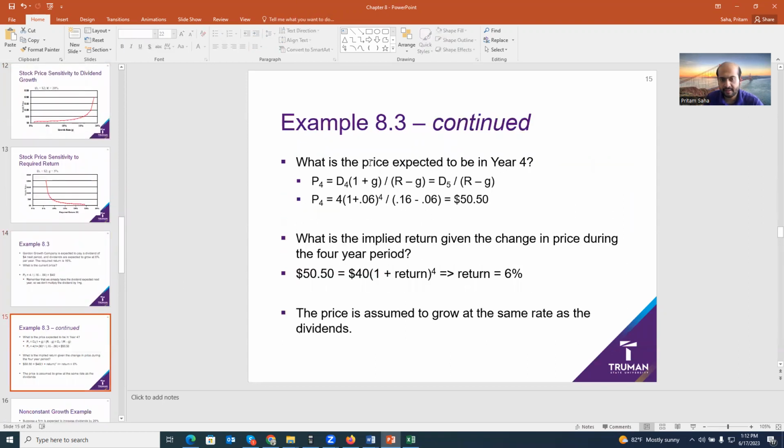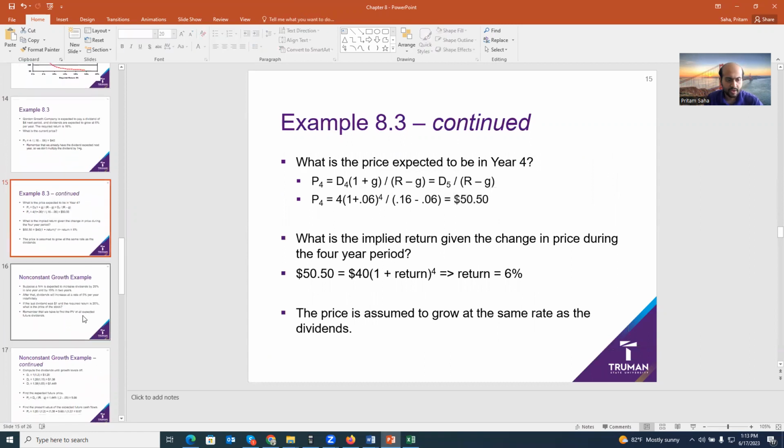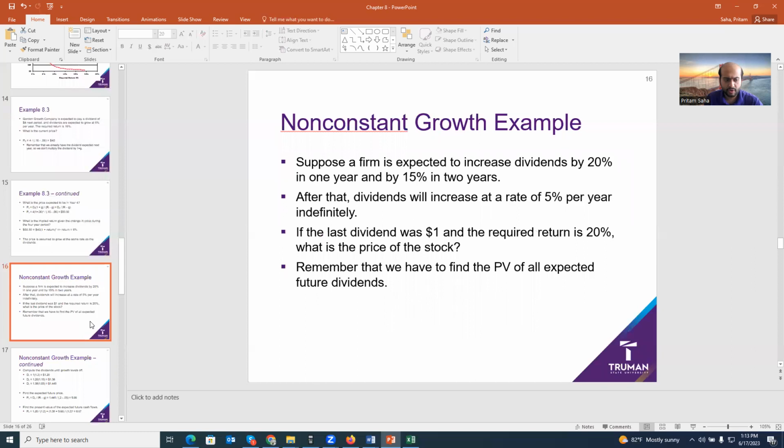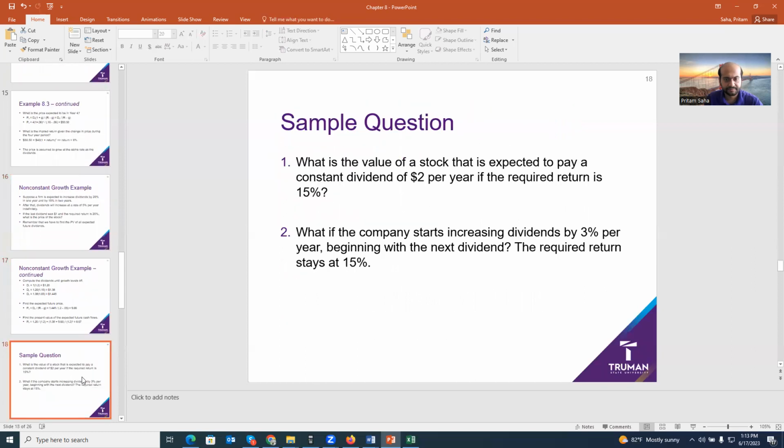In that case, what is the price expected to be in year 4? So the price in year 4 is a function of, if you look carefully, D4 times 1 plus G, which is D5, divided by R minus G. So what they did is give the dividend D5 for year 5, and then discount with the same R minus G, and that is the price in year 4. Makes sense? So understand the relationship. This is basically non-constant growth. We are not going to do that. This is for investment class. Now pause the video here and try to solve it by yourself, and then match with me.